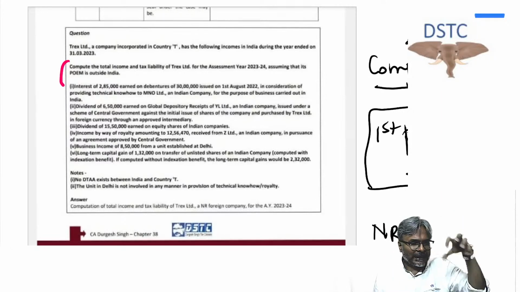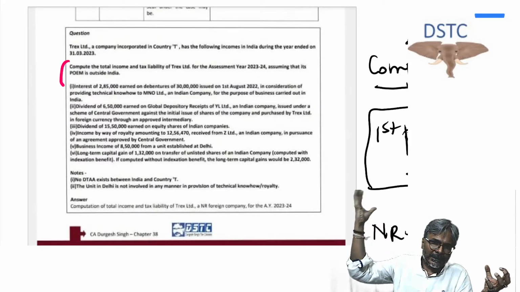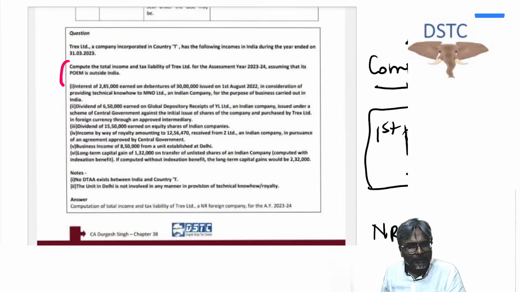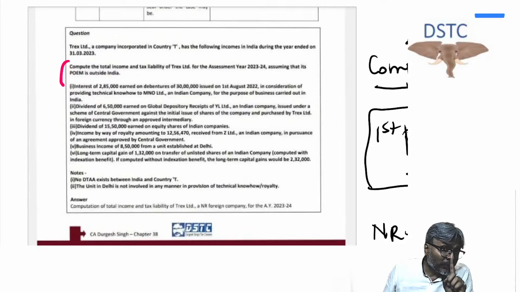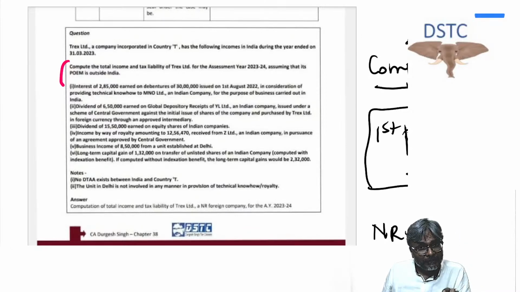One box is for active business and another is for outside India. A foreign company's business is considered as active if its passive income does not exceed 50% of the total income.